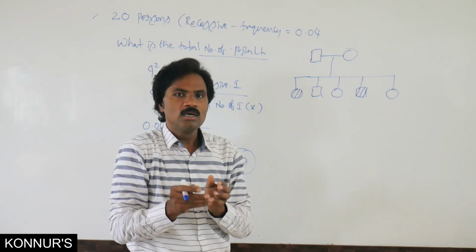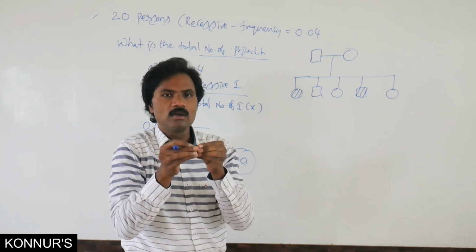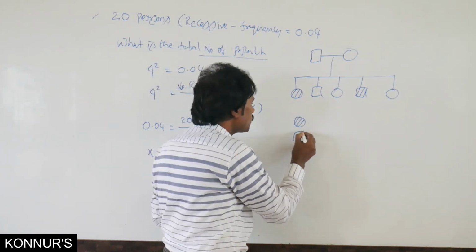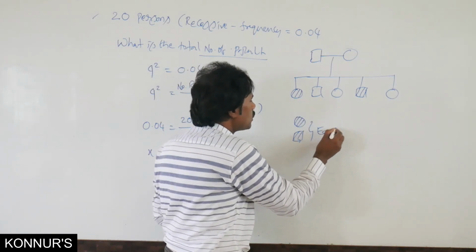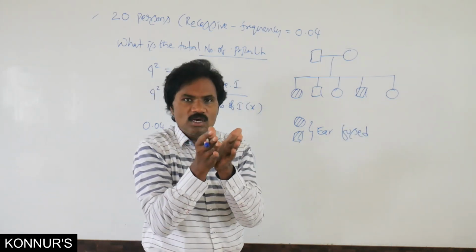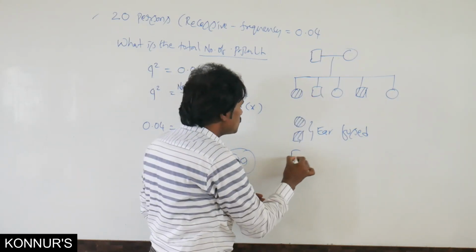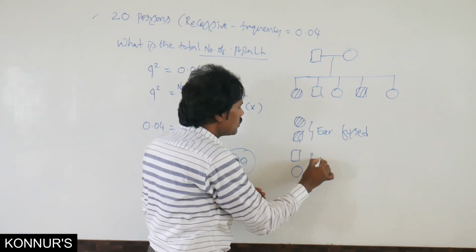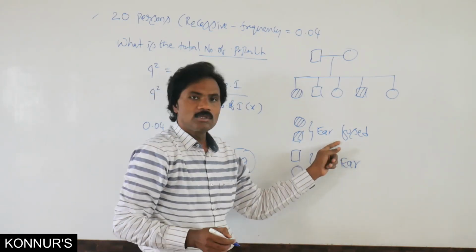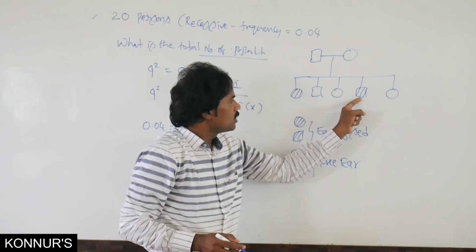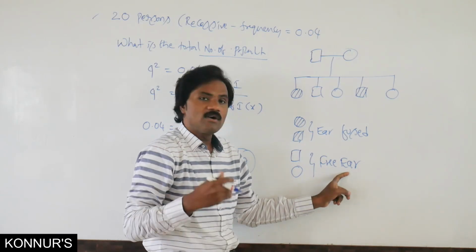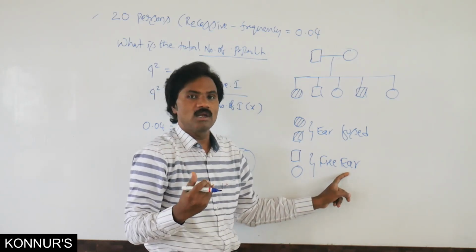These individuals have fused ears, the dark color. Those who are not affected have free ear lobes, external ears and all.